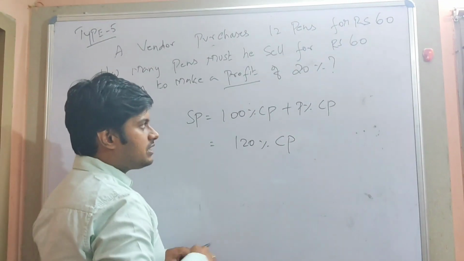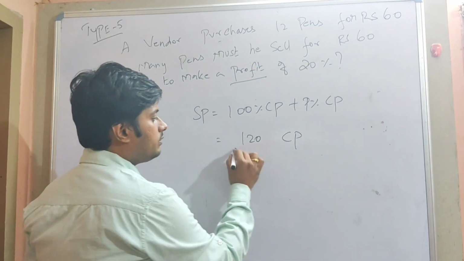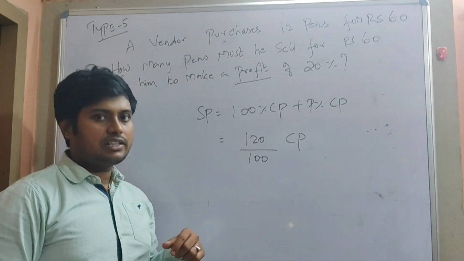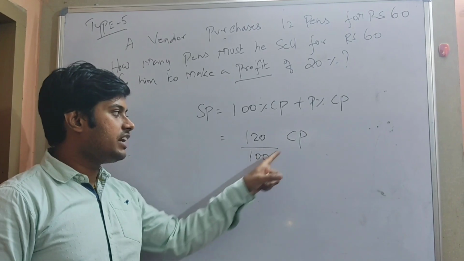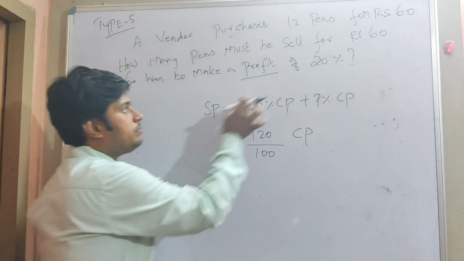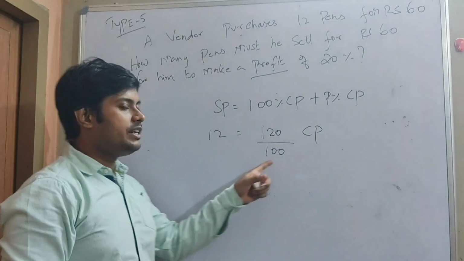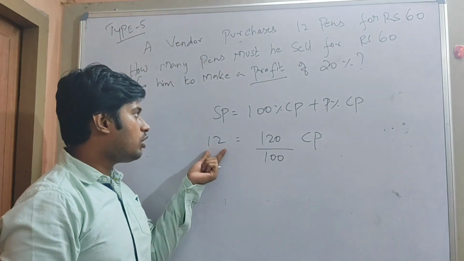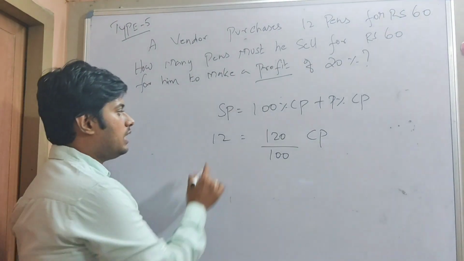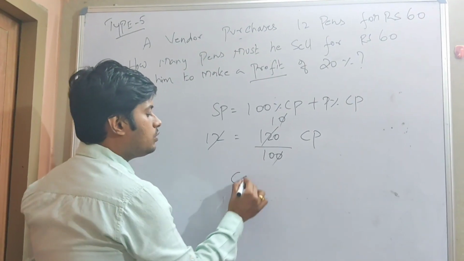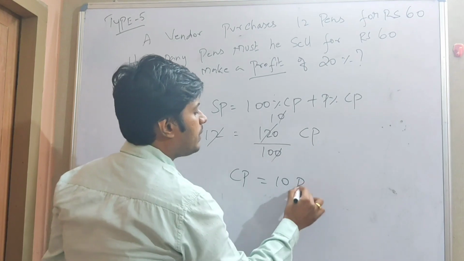So you should not write percentage. Directly you should write it as divided by 100. The lesser number of steps you write, the faster we can solve the problem. So 120 divided by 100 of CP is equal to how many pens? I will sell all the 12 pens. I don't need pens, I need money, so I need profit money. So the number of pens to be sold is 12. 12 ones are 12 pens. 0, 0 cancel. Now CP is equal to 10 pens.